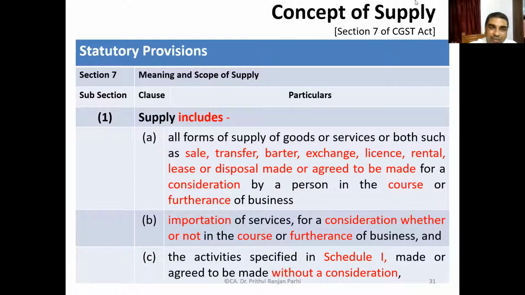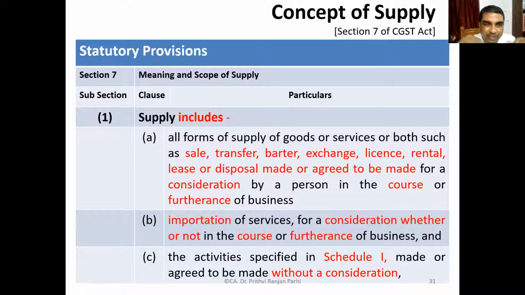Now you must have understood that various kinds of transactions, like sale, transfer, barter, exchange, all of them are supply. But the point is that it should have been made for a consideration. Disposal is also a supply, but consideration is important. And it should be made by a person in the course or furtherance of business, so it must be connected to the business. Therefore, we need to understand what is business and what is consideration. Then only will we be able to understand the complete meaning of the terms.